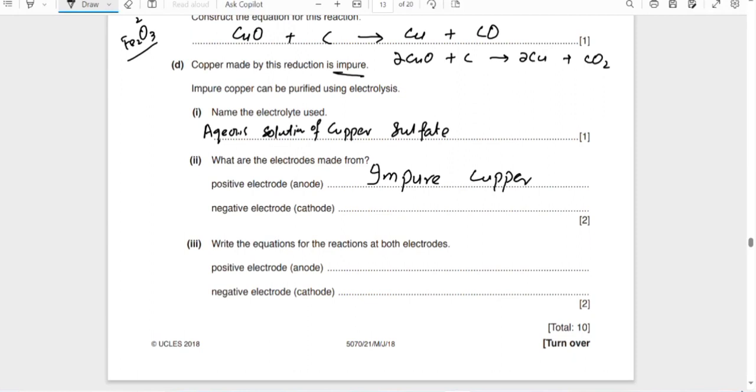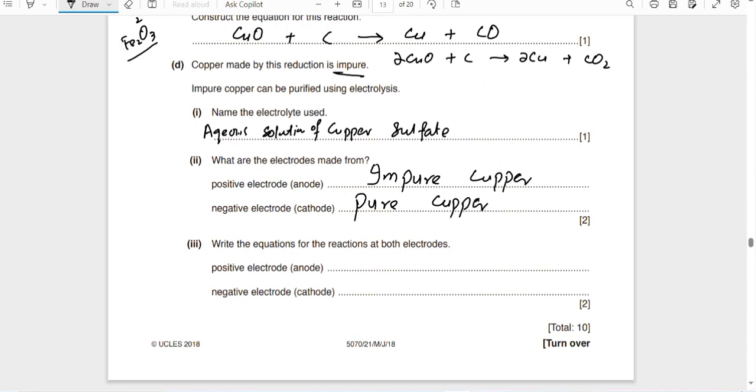The negative electrode is made up of pure copper. The impure copper will be oxidized and then deposited, while going through the copper sulfate electrolyte, on the negative electrode, the cathode. Okay, pure copper.